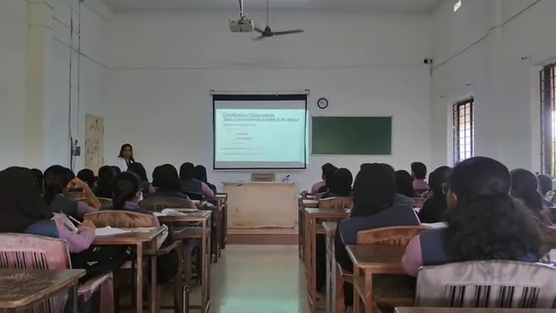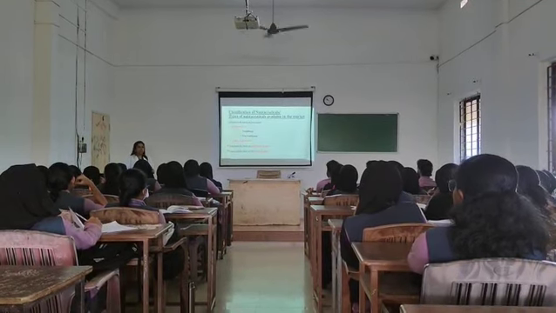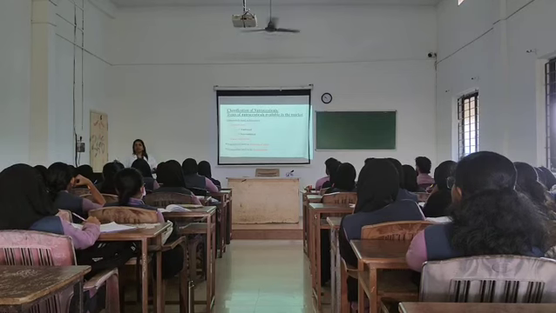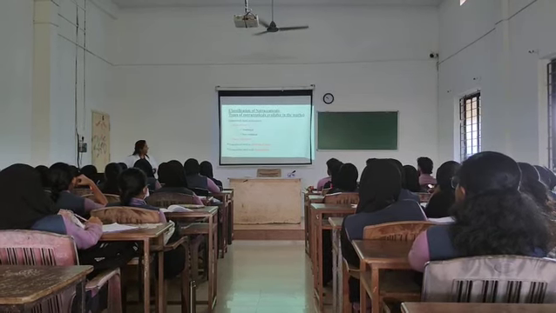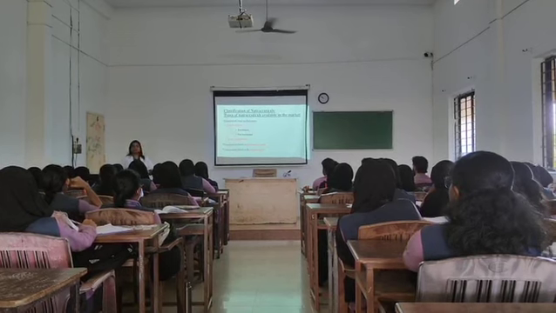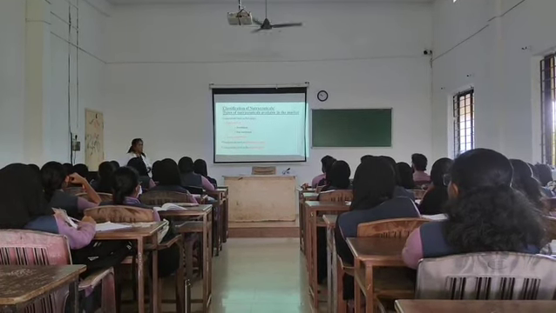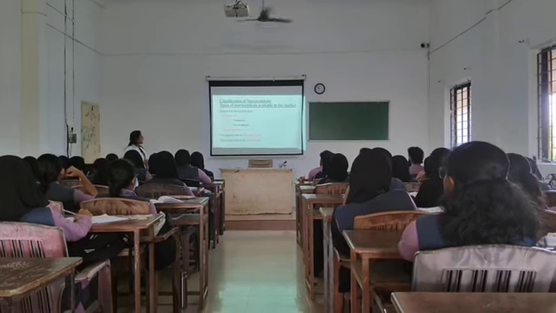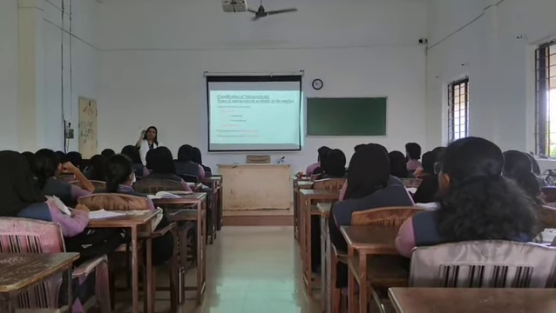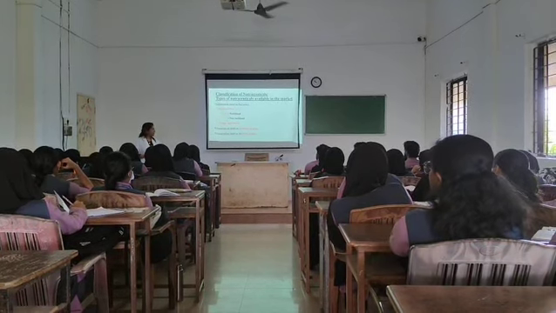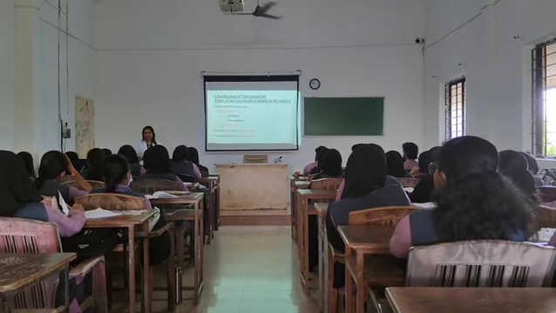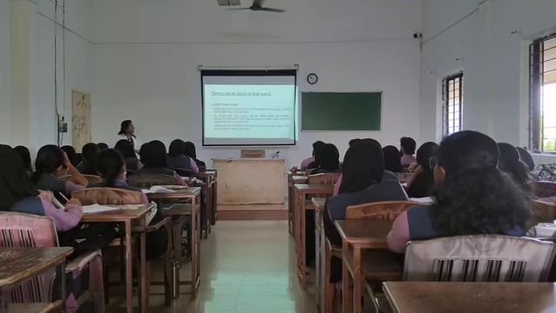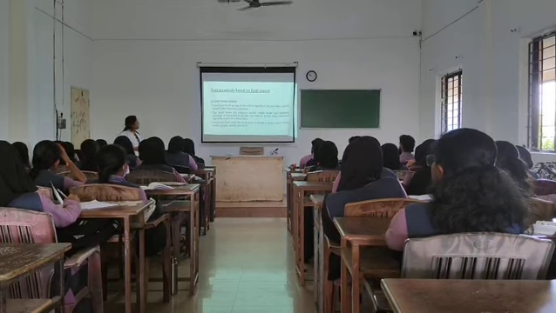So first classification is nutraceuticals based on food source. That is the food we eat, and from that, what type of nutrition we are getting. Okay. And second classification is nutraceuticals based on the mechanism of action. What is the action of that particular nutraceutical? And third classification is what that nutraceutical actually contains. That is the chemical nature of nutraceuticals. Okay. So first we'll discuss nutraceuticals based on food source.